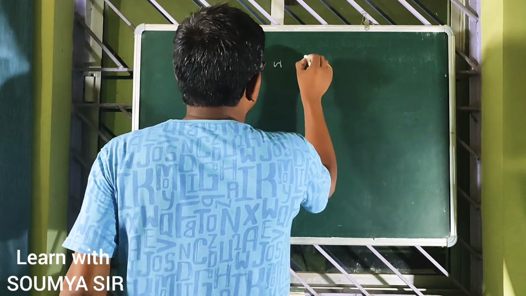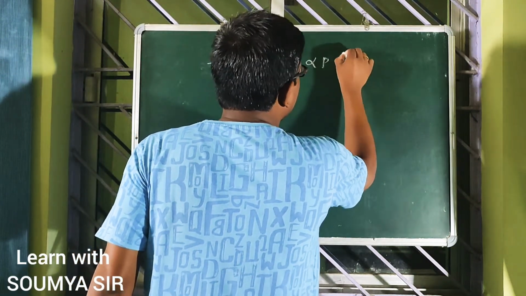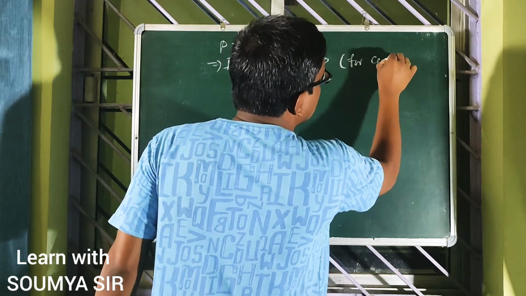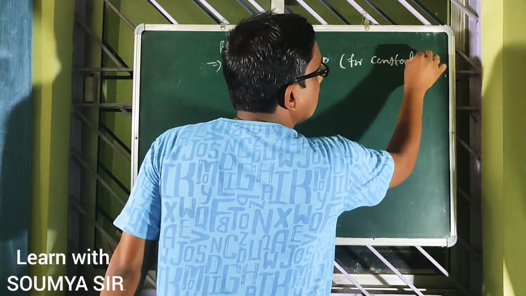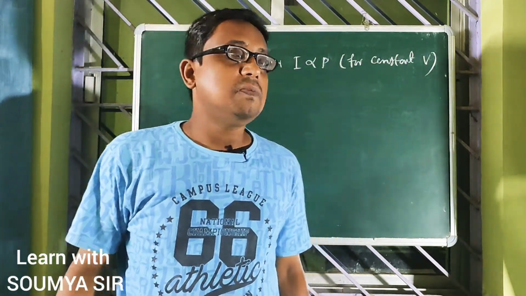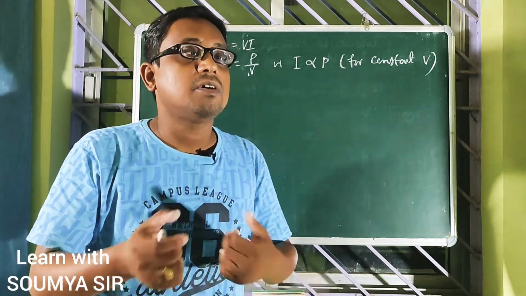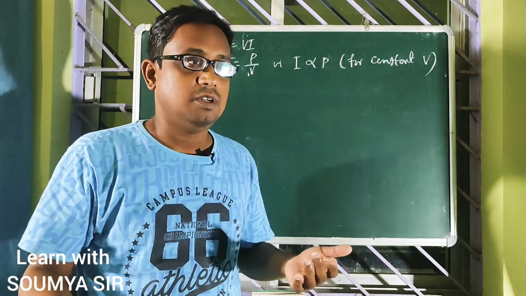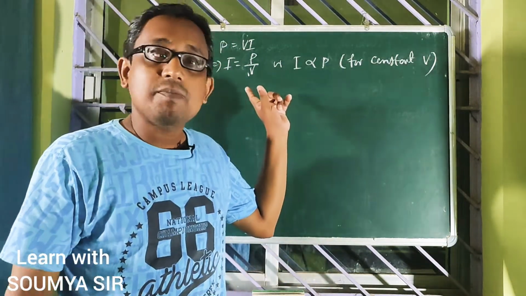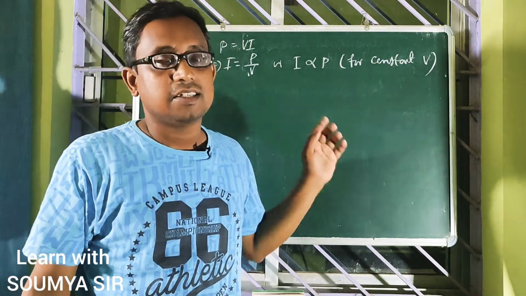Or we can say here I is proportional to P for constant V. It means if the voltage remains constant, and the power of the appliance is more, it will draw more electric current from the electric circuit.